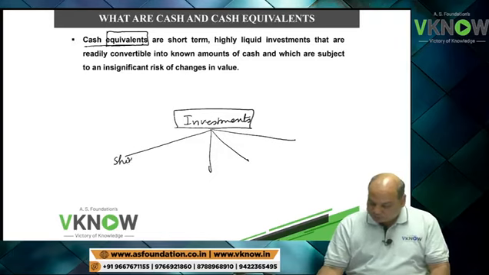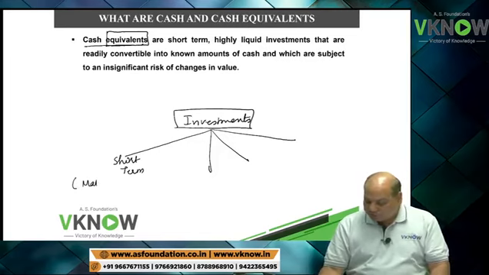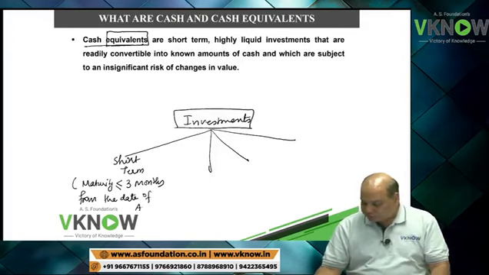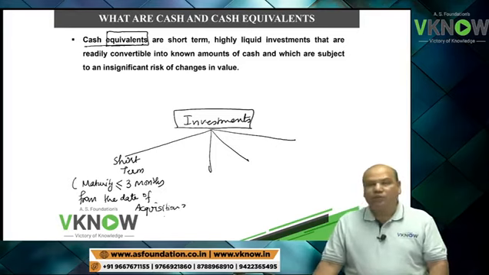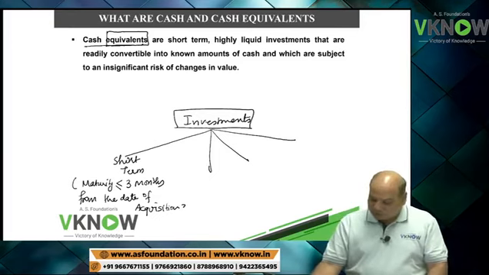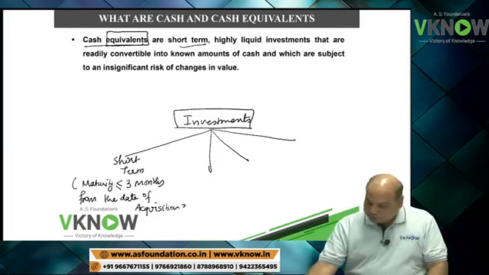Short term. These are short term investments. Short term means maturity should be less than or equal to 3 months from the date of acquisition. The remaining maturity of the instrument should be less than or equal to 3 months from the date of acquisition. So that is short term.